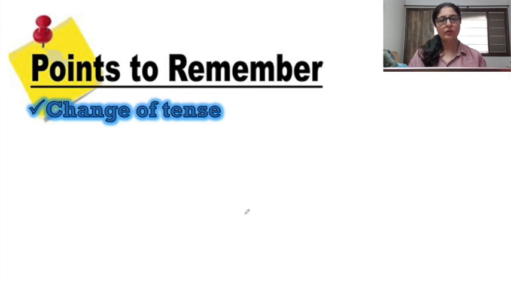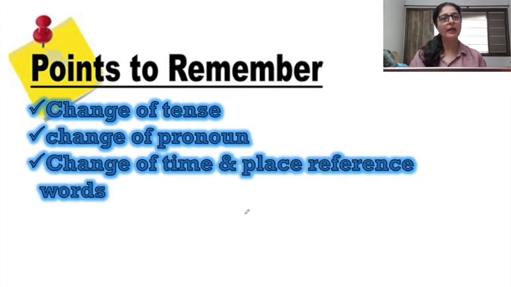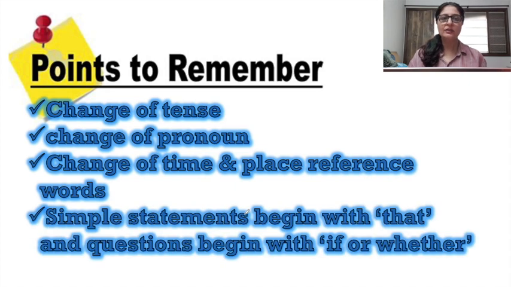There is a change of pronoun, that is I, we, you, they. There is a change of time and place reference words, that is today, tomorrow. The details I will be talking about. And how simple statements are changed, that they begin with that. And then questions usually begin with if or whether. So let's quickly move on to the details of each point.